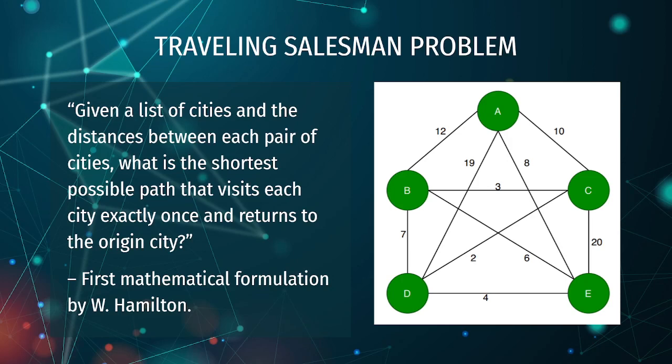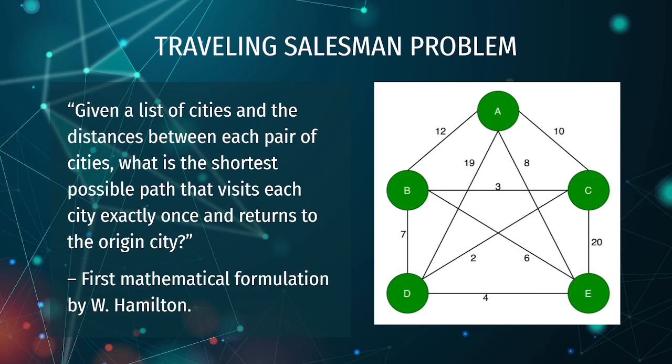Let's consider the example shown on the slide. Given this particular graph, the shortest possible Hamiltonian cycle is a cycle which visits the start node and visits every other node exactly once. So in this given graph, the shortest route is starting from the node A, we move on to node B, followed by nodes C, D, E, and back to A. The cost of this travel is basically 12 plus 3 plus 2, that's 17, plus 4, 21, and plus 8, 29, which is the minimal cost.